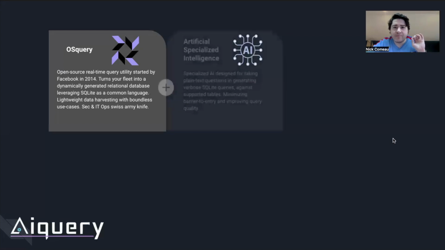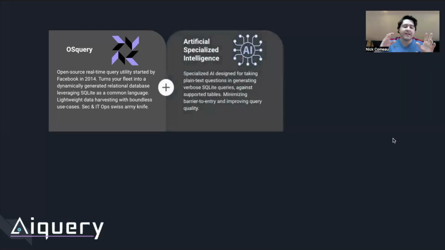Now, the only fundamental problem is that it is inherently rate limited by your own knowledge, right? So you only get good answers if you ask good questions. And the problem is that if you're not a SQLite expert, which I know I most certainly was not when I first started utilizing this tool, and I still wouldn't consider myself one today, if you don't ask the right questions, you're not getting the best answers.